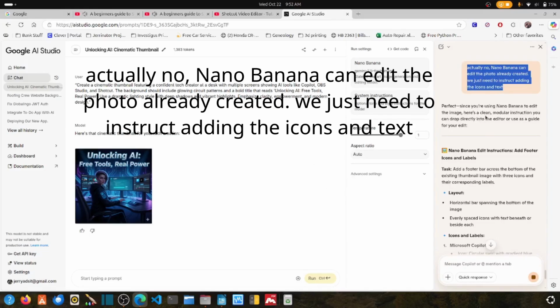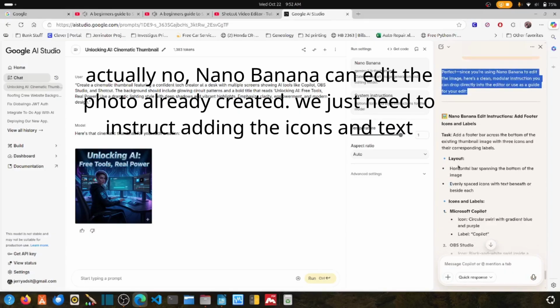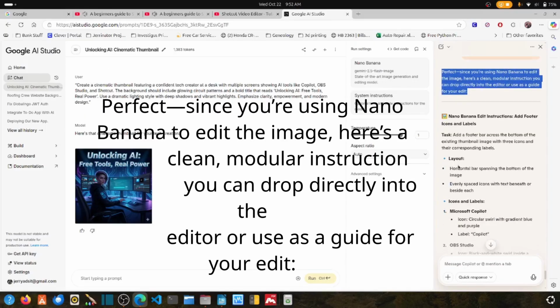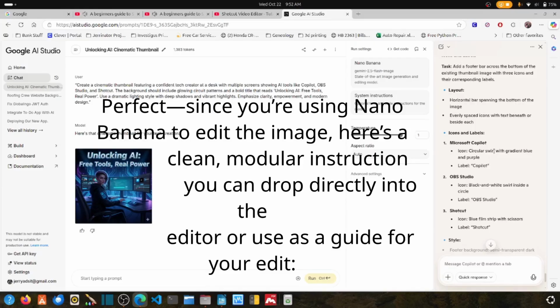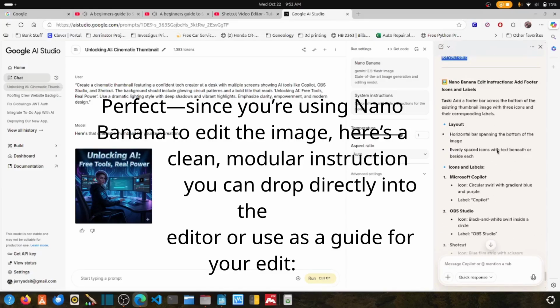Actually, no. Nano Banana can edit the photo that's already created. We just need to instruct adding the icons and the text. Perfect. Since you're using Nano Banana to edit the image, here's a clean, modular instruction you can drop directly into the editor or use as a guide for your edit.